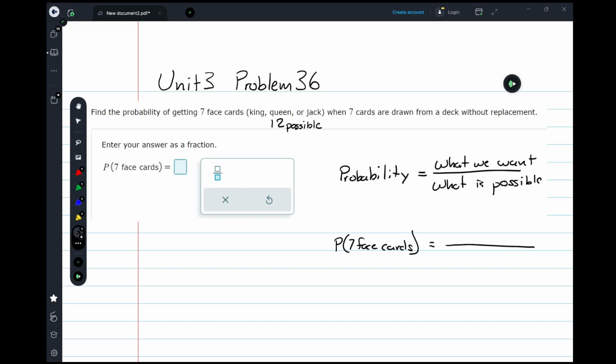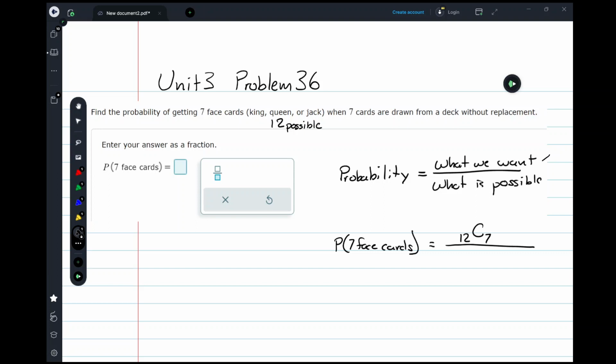Well, we have a formula for that. It's the combination formula. I'm going to write it as 12C7. I have 12 cards, and I want to know how many combinations of 7 of those 12 are possible. So that'll give me every single combination of 7 face cards out of 12 that are possible.